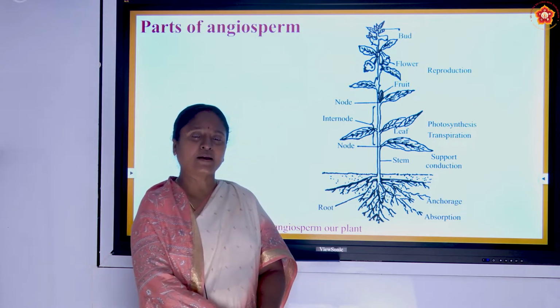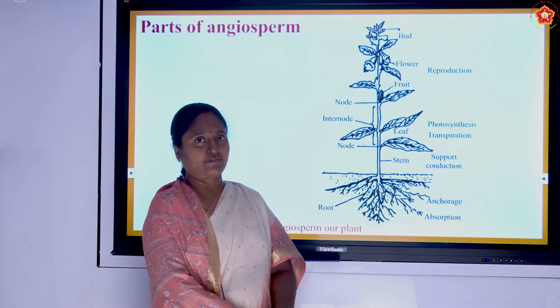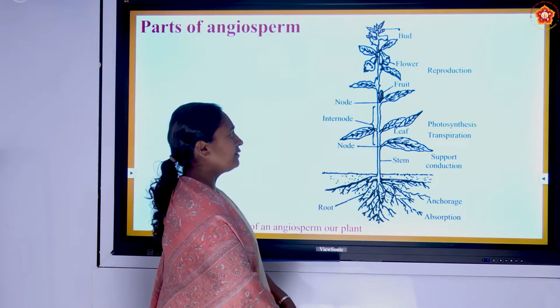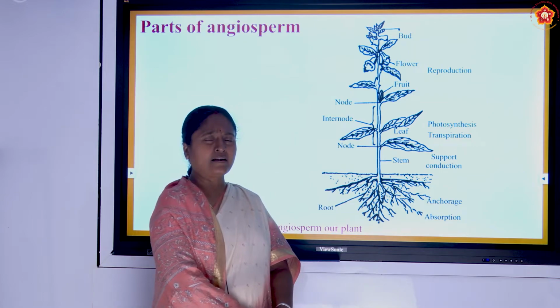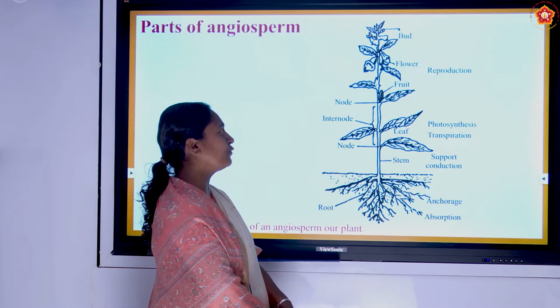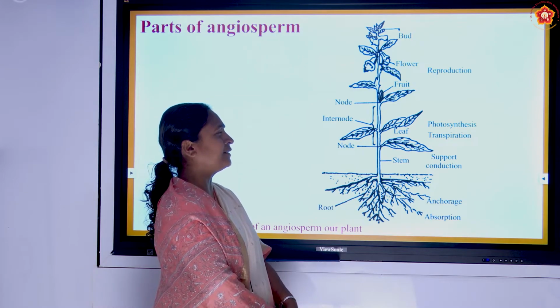Transpiration is the process by which water escapes from the leaf surface of the plant. And then we have flowers, and the flowers are the reproductive structure. As the flowers are fertilized, the ovule gets fertilized. We can see the fruits and also the small buds which are present in the plant.